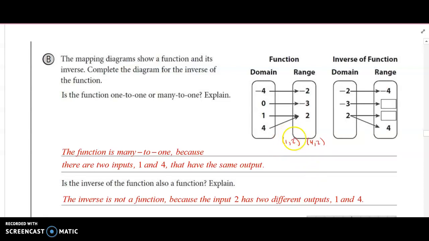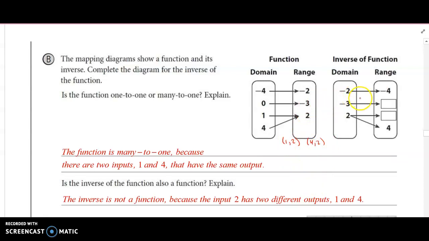If we plug in 1 and get 2 and plug in 4 and get 2, that's not really a reliable function where we plug in something and we expect to get a unique value out. So this function is many to 1 because there are 2 inputs, 1 and 4, that have the same output. Okay, they have the same output of 2.